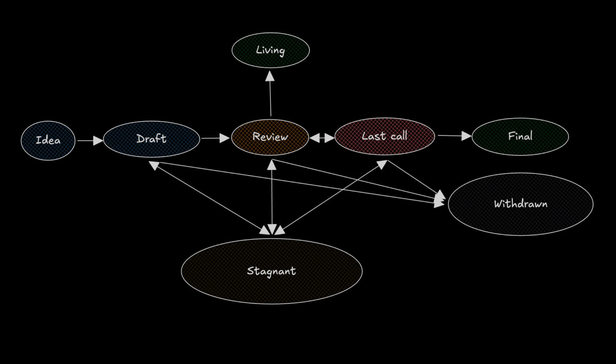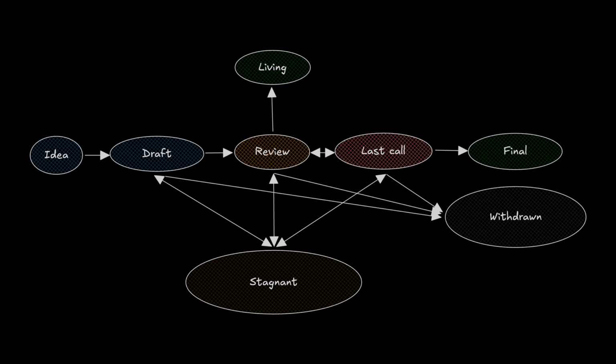EIP status terms. Let's talk about the EIP process, or as I like to call it, the life cycle of an EIP. All EIPs go through a process which ultimately decides whether this EIP is approved or not by the community. This flowchart here will help you understand how exactly the Ethereum process goes about. The first stage is idea. This is a pre-draft, this is not tracked in the EIP repository, but this is exactly where the magic begins. From idea, let's dive into draft.